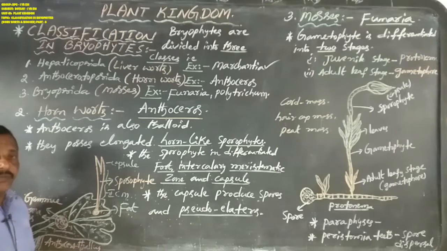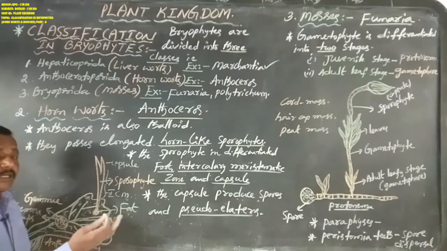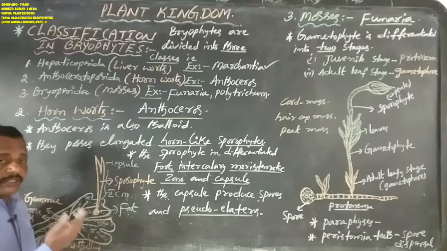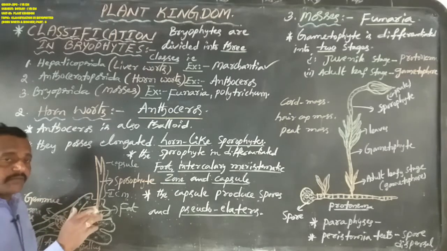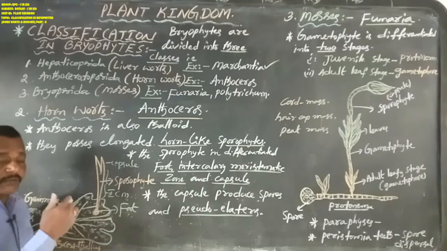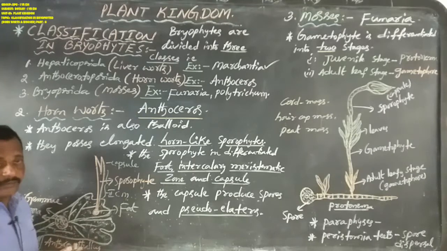This is the difference between the Marchantia thallus and the Anthoceros thallus. Both are similar in structure, but they differ in sporophyte structure, especially the sporophytic parts.